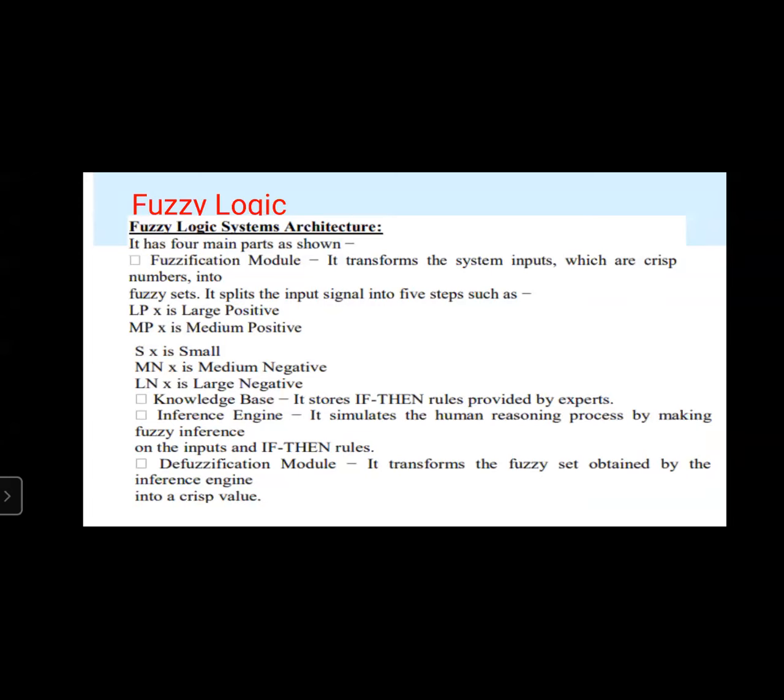The inference engine simulates the human reasoning process based on the inputs and if-then rules. After that, it is given to the defuzzification module or defuzzifier, which transforms the fuzzy set obtained by the inference engine into a crisp value output. So this is regarding fuzzy logic system architecture.